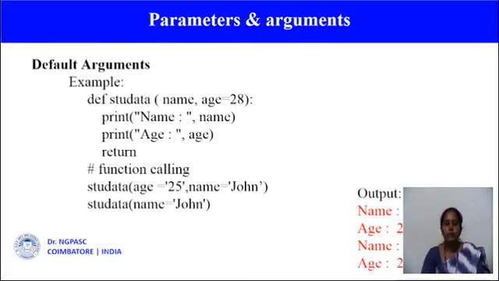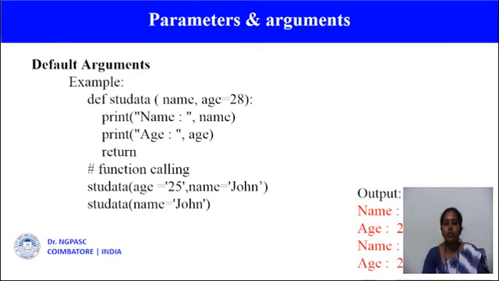So here I am passing 2 arguments, name and age. In the function definition itself, I am assigning a value for the argument age equal to 28. Now I am printing the values name and age.